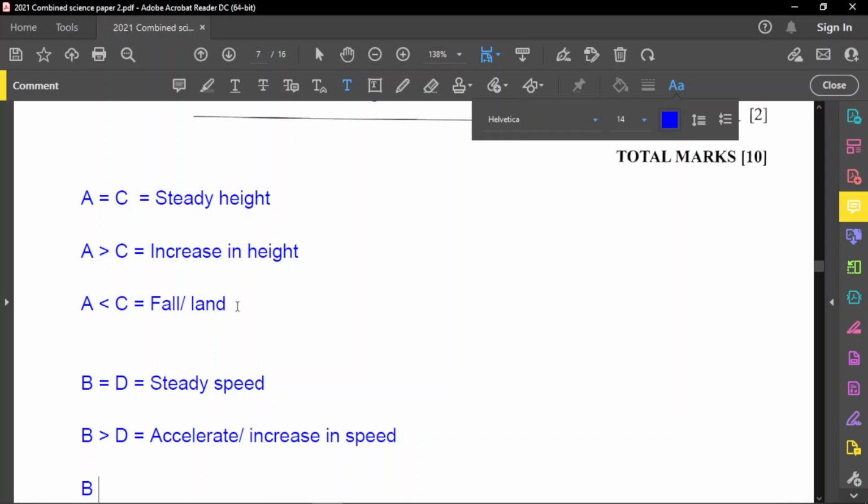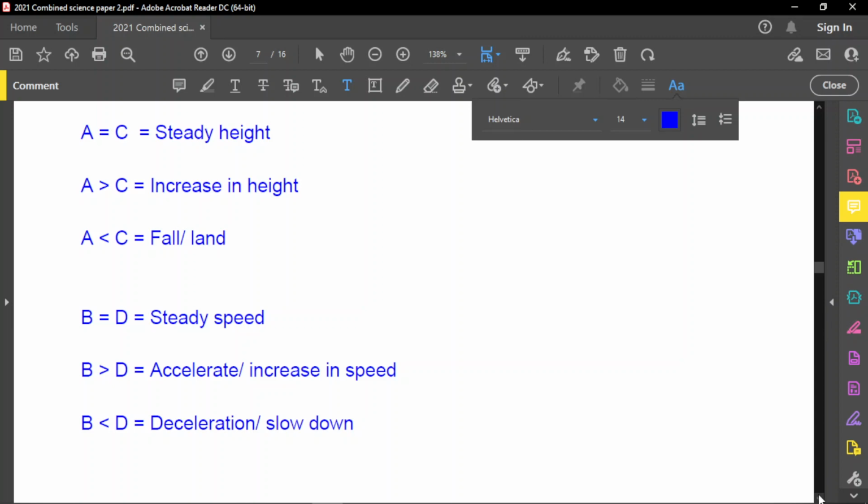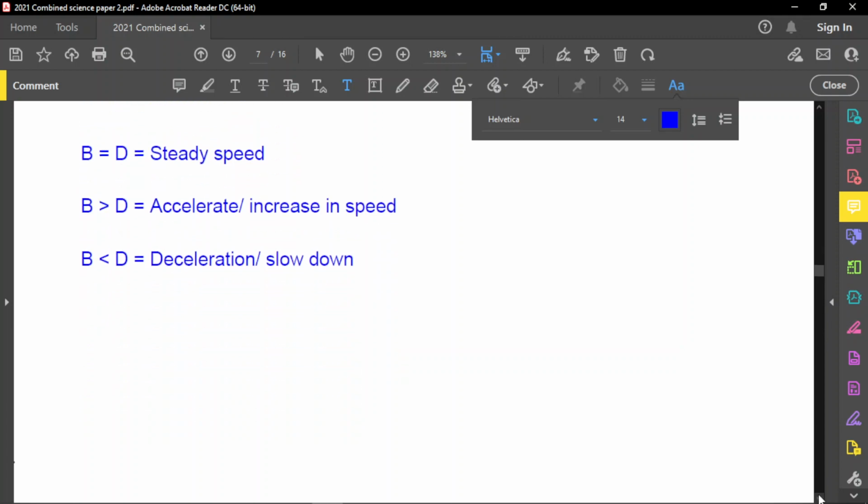Now, what if B is less than D? Then what you have is a situation of deceleration. And if you don't want to write the word deceleration, you can say the plane slows down. So deceleration or slows down. All right, so those are the relationships between all the forces there. Those are the 6 possible relationships between all the forces that they mention on the aeroplane. All right, next question.